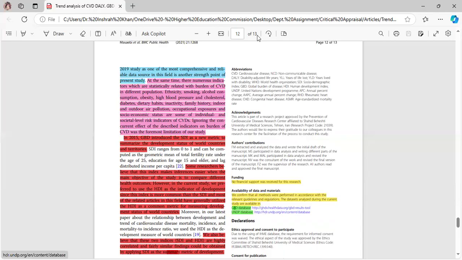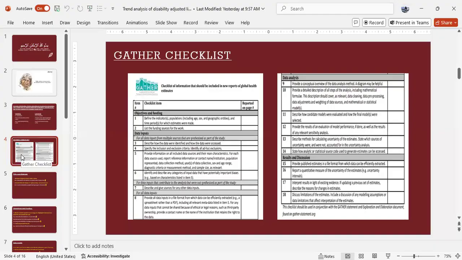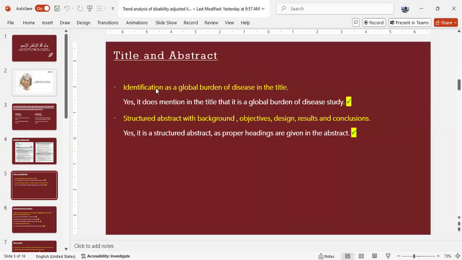Now we'll move to the checklist. We'll see which points are followed and which are not. Title and abstract. Identification as the global burden of disease in the title. Yes, it does mention in the title that it is the global burden of disease study.